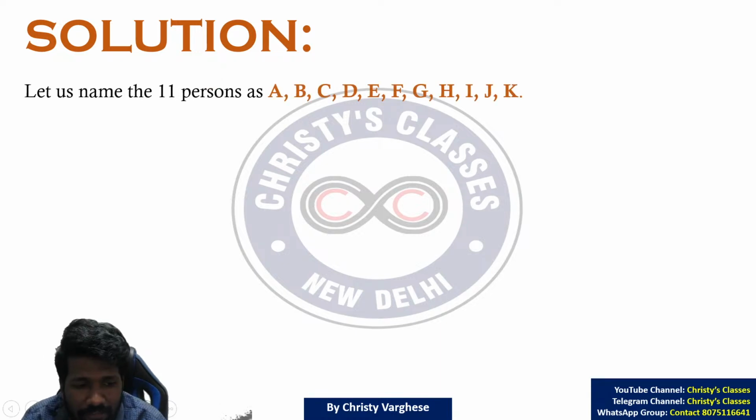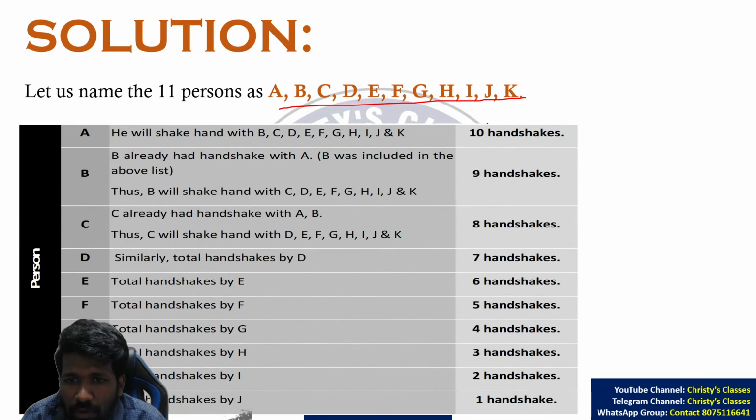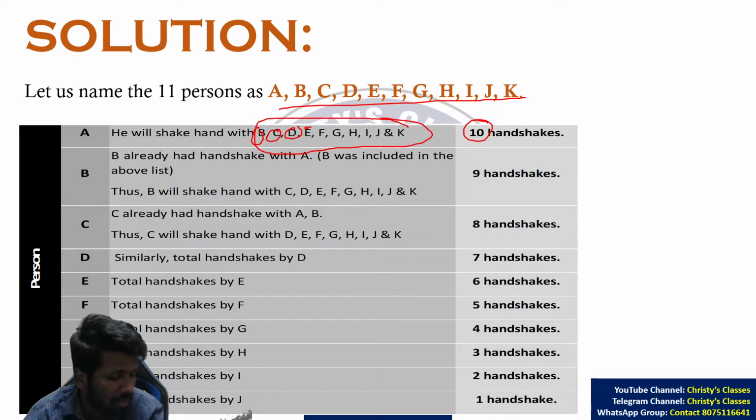If I call those 11 people A, B, C, D up to K, those of you who haven't understood the previous question, listen to this. You will understand it better. A, B, C, D up to K, 11 people. A will do how many handshakes? 10 handshakes, no? Because A will shake hands with B, C, D, E, F up to K, all others. 11 people means all others means 10 people.